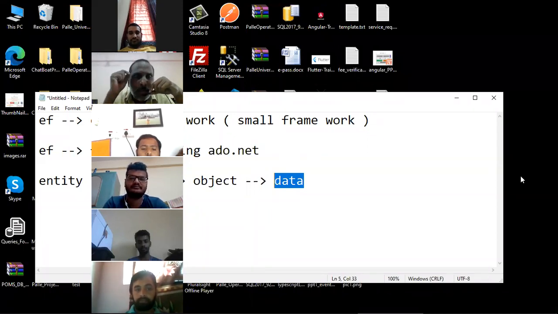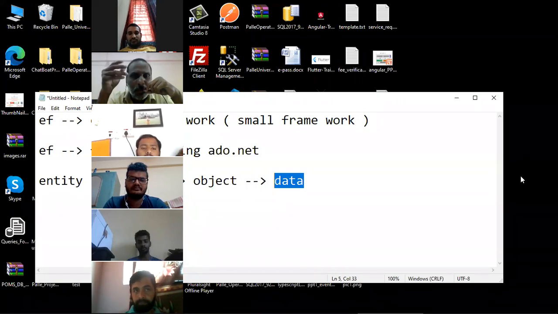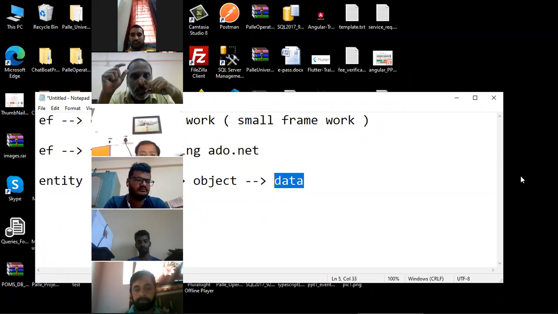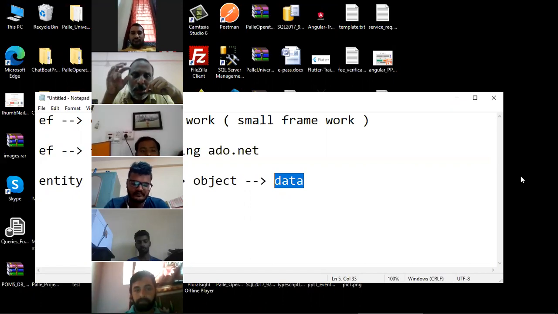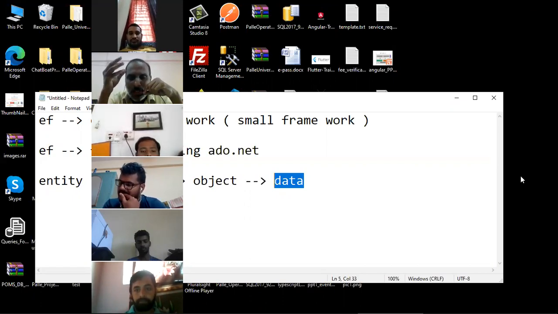Now remember, as per the industry standards, when you are declaring variables inside the class, it is strongly recommended to declare them as private variables. And whenever you declare a private variable inside the class, you cannot read and modify the data present in that variable. So since you cannot read and modify the data present in the variable, obviously you will be using something called a property.